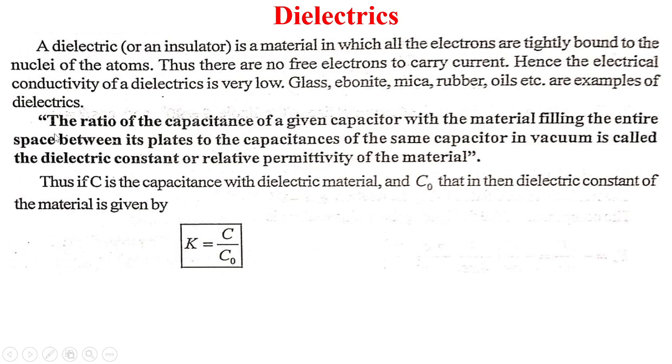The ratio of the capacitance of a given capacitor with the material filling the entire space between its plates to the capacitance of the same capacitor in vacuum is called the dielectric constant or relative permittivity of the material. Thus, if C is the capacitance with dielectric material and C0 that in vacuum, then the dielectric constant of the material is given by K equals C upon C0.